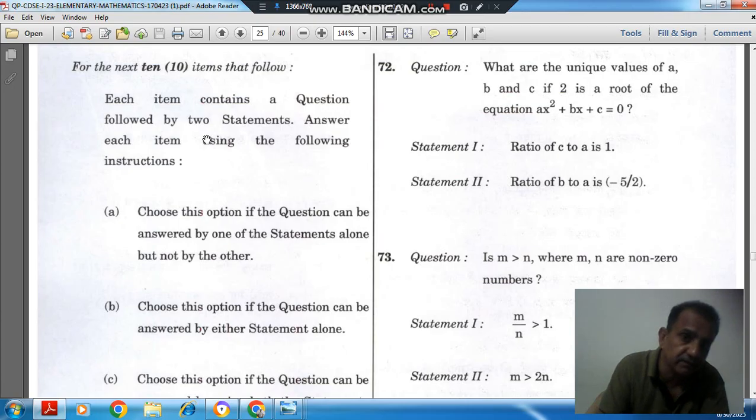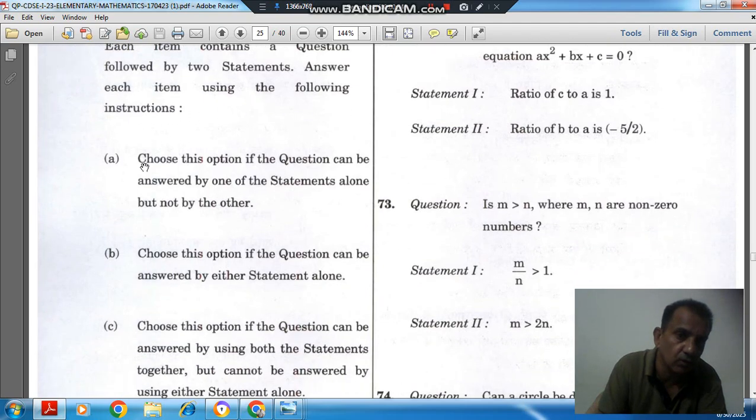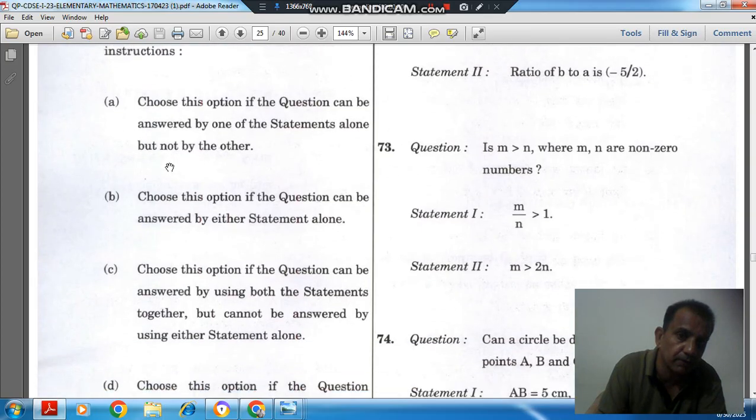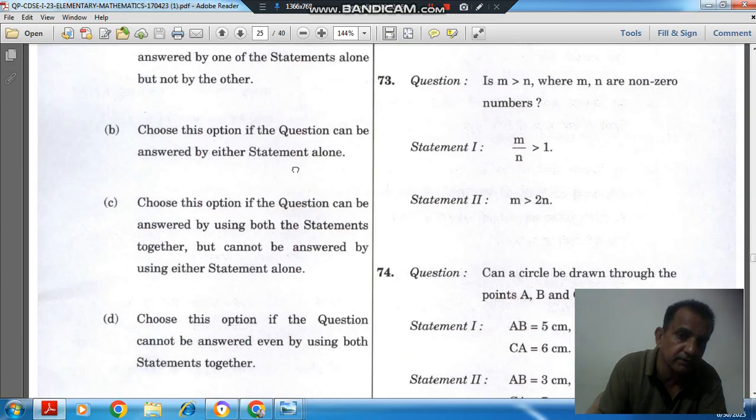Option A: choose this option if the question can be answered by one of the statements alone but not by the other. Option B: choose this option if the question can be answered by either statement alone. Option C: choose this option if the question can be answered by using both the statements together but cannot be answered by using either statement alone. Option D: choose this option if the question cannot be answered by using both the statements together.